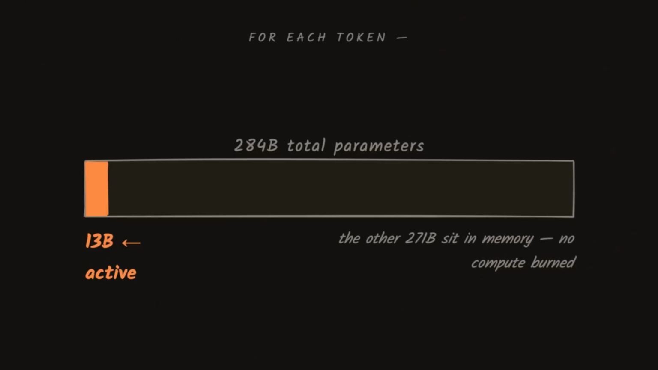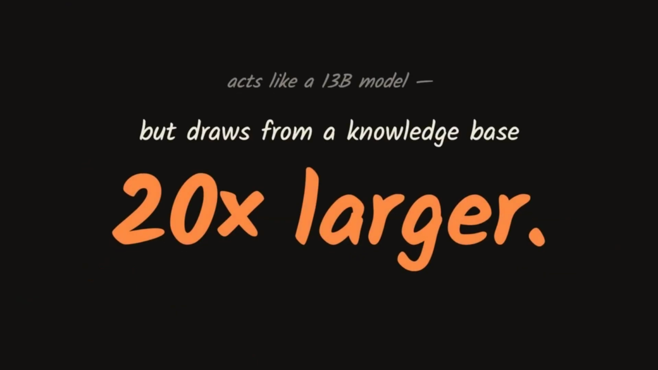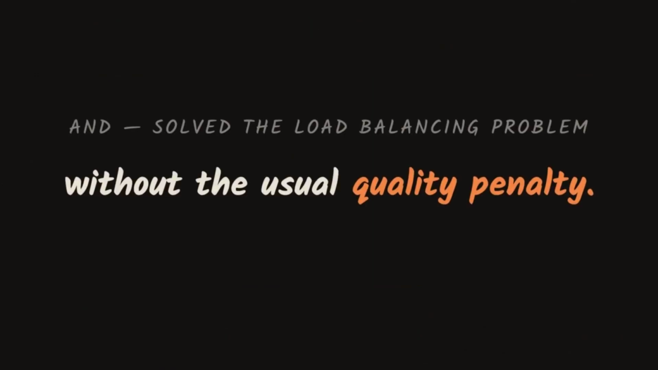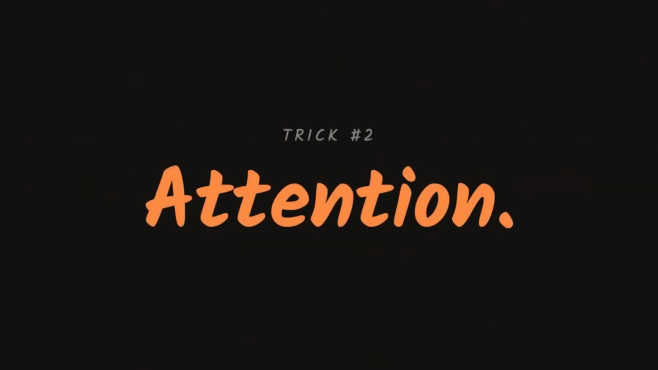For every token, the model only runs about 13 billion parameters worth of expert modules. The other 271 billion stay in memory in case you need them, but they don't burn any compute. So per token, it functions like a 13 billion parameter model while pulling from a knowledge base 20 times bigger. DeepSeek's version uses hundreds of small experts rather than a few large ones, making it more granular than earlier MoE models like Mixtral. Some experts are shared and always on for basic language, while others are routed and specialized. And they fix the load balancing problem without the typical quality hit that granularity brings.